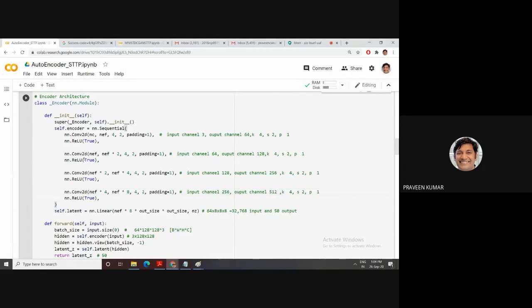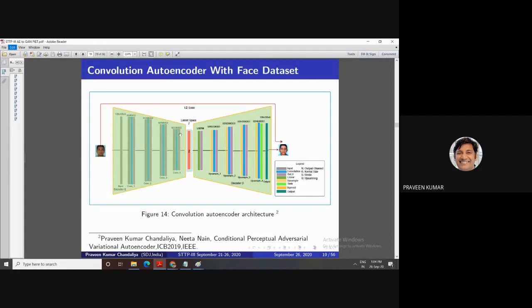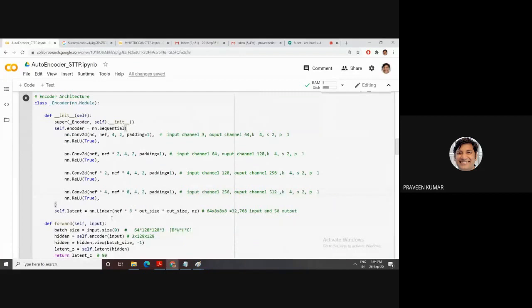This one is my encoder. Then next one is this encoder. Then this convolution 4 is converted into my latent vector. The latent vector is 50. So next, how do we convert it? It means a fully connected layer. The fully connected layer is used with the help of the nn.Linear function.